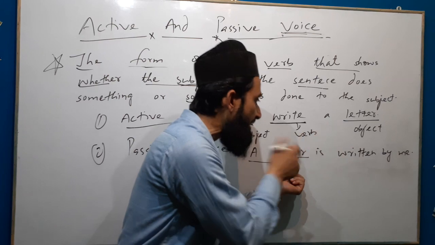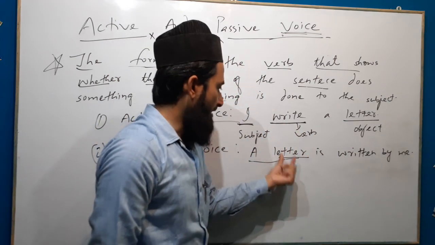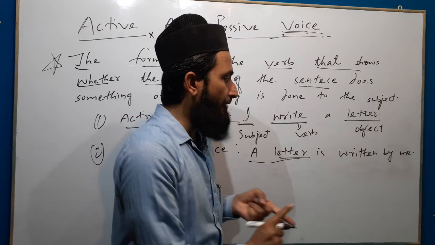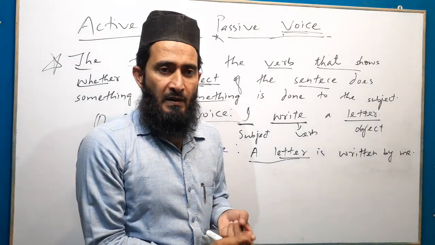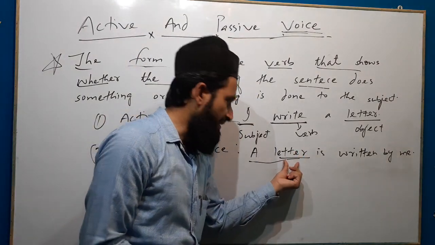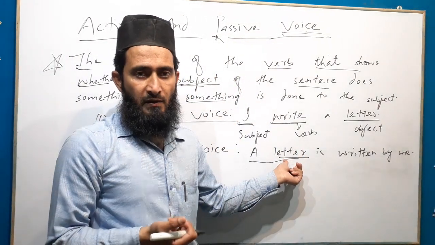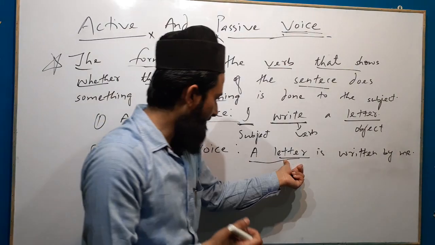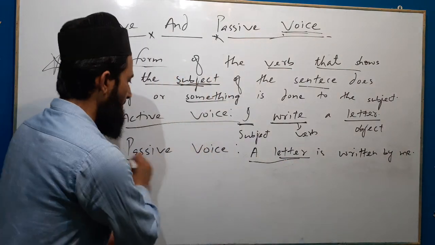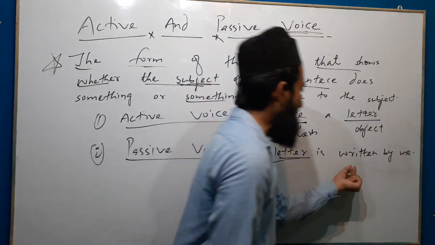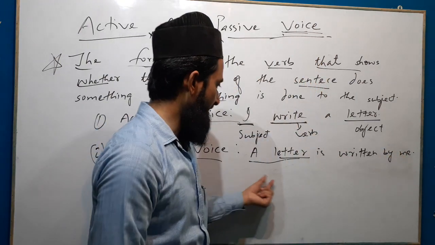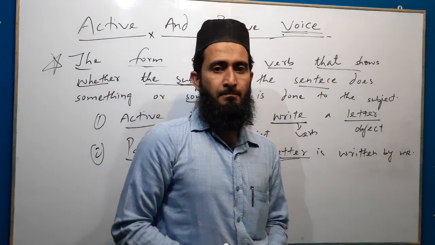A letter is being done. Here the subject, a letter, is affected by the action. The letter subject receives the action. That's why this sentence is said to be in passive voice. A letter is written by me.